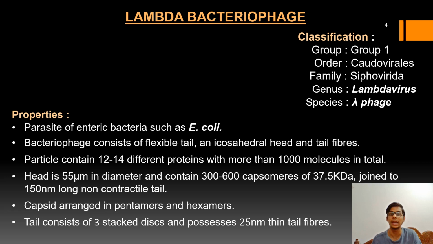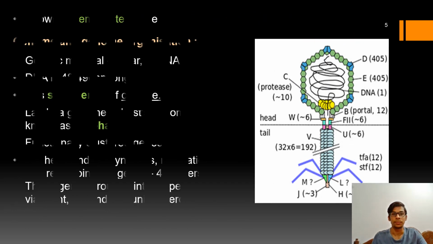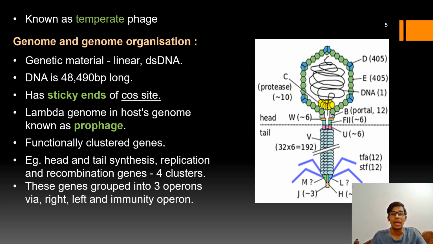What is the function of tail fibers? They help the virus particle to recognize the host bacterium cell and to get absorbed onto the surface of the host bacterial cell. This lambda bacteriophage is also known as a temperate phage because it can undergo the lysogenic cycle, and it can also switch between the lytic and lysogenic cycle in the host cell depending upon the external environment.